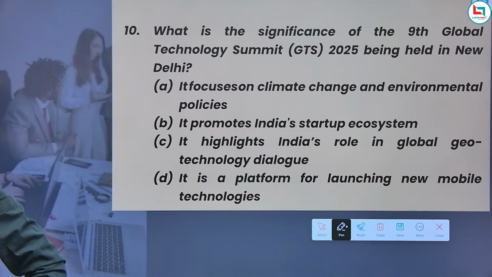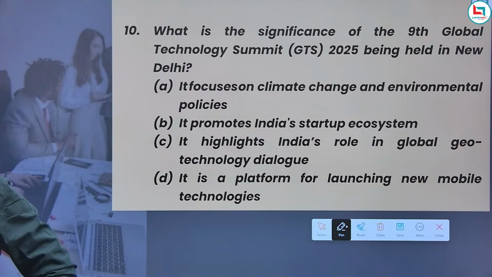It focuses on climate change and environmental policies. It promotes India's startup ecosystem. It highlights India's role in global geotechnology dialogue. Or D, it is the platform for launching mobile technologies. What would be the right answer? When we talk about GTS, it's a major international conference on technology and geopolitics.